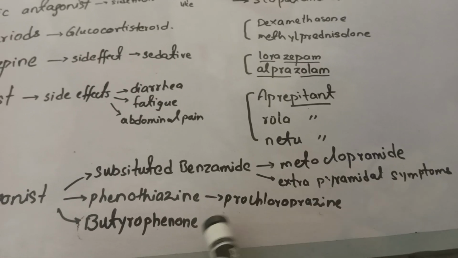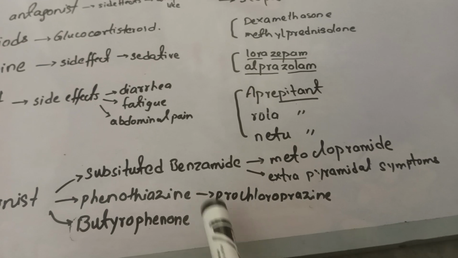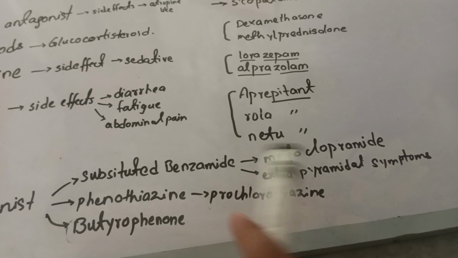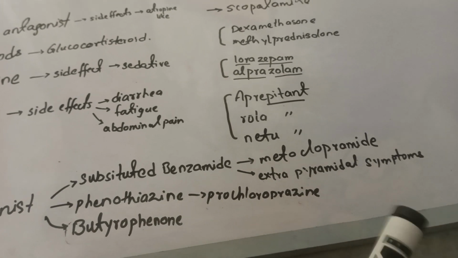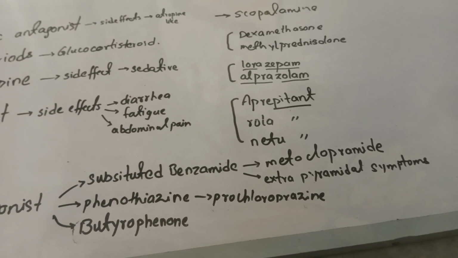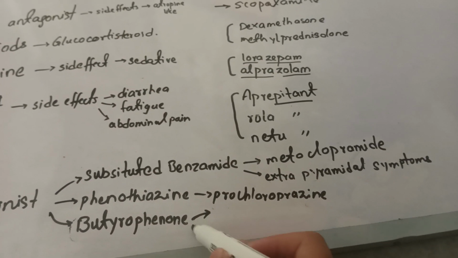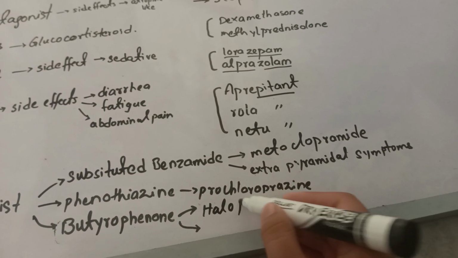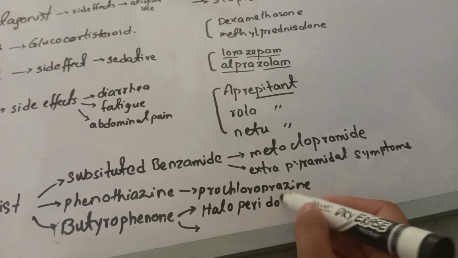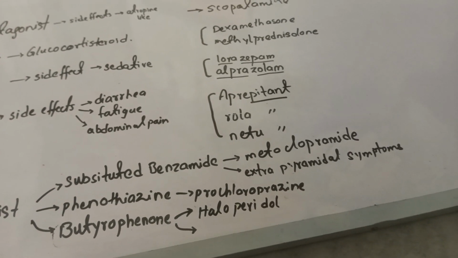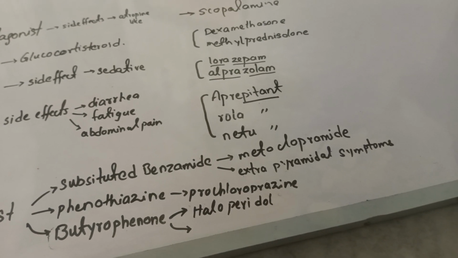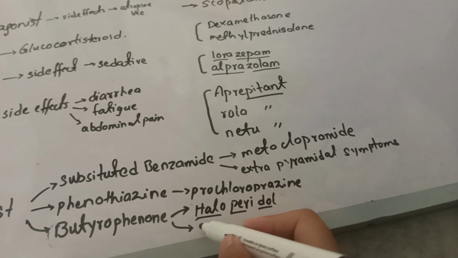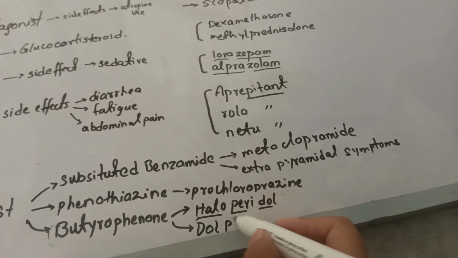Next is phenothiazine. The drug placed in the phenothiazines is prochlorperazine. Next is butyrophenone, which again consists of two drugs that are very easy to remember. It has haloperidol. Haloperidol means if there is a peridol and we are saying hello to it. And the next drug is droperidol.